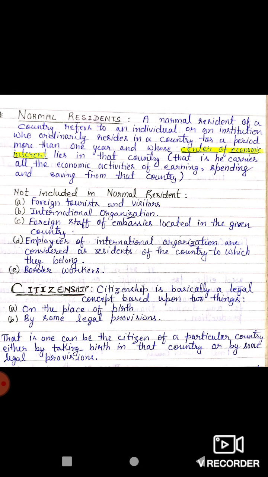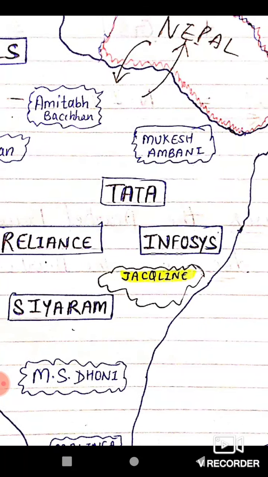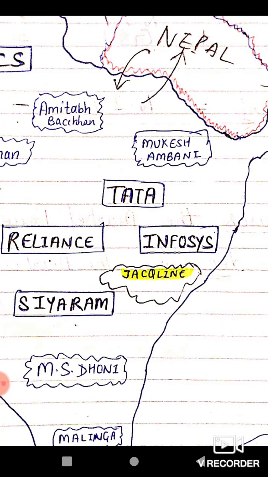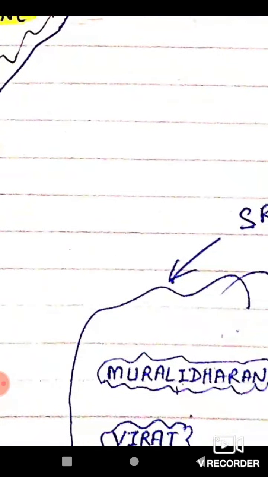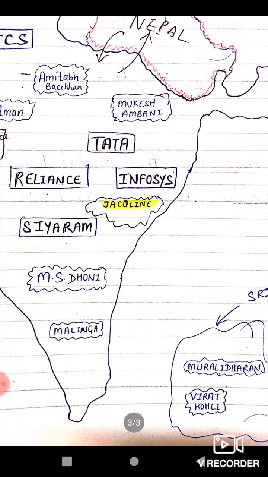Who will be called a citizen of a country? A citizen of a country will be a person who is born in that country, or you can say by some legal provisions. For example, Amitabh Bachchan was born in India only, so he will be called a citizen of India. Normal resident is a different thing and citizen is a different thing. Citizenship is a different thing. So Amitabh Bachchan will be called the citizen of India. Jacqueline Fernandez was born in Sri Lanka, so she will be called a citizen of Sri Lanka only. She will not be called a citizen of India.